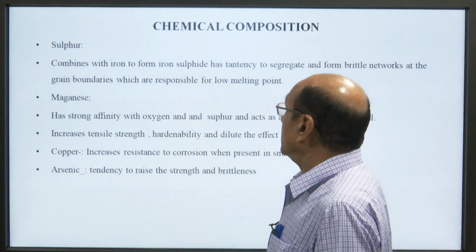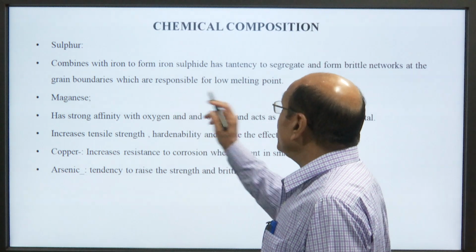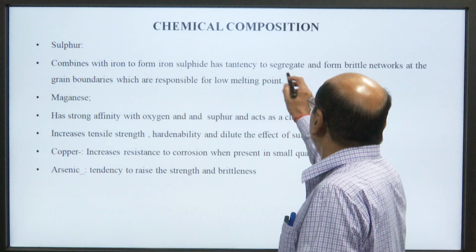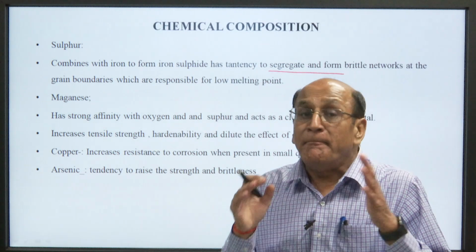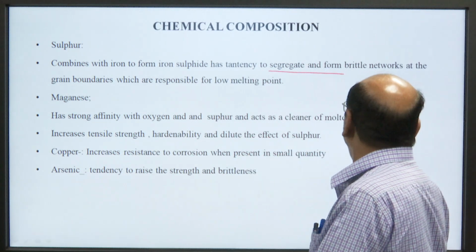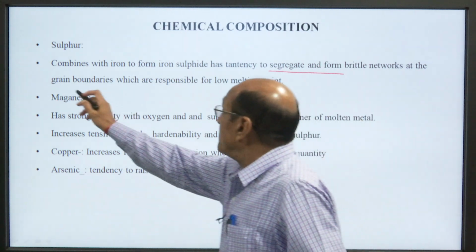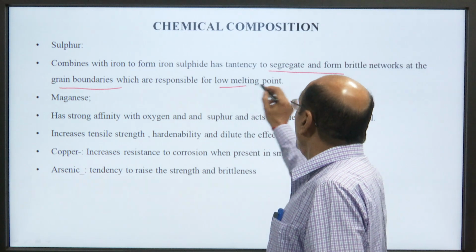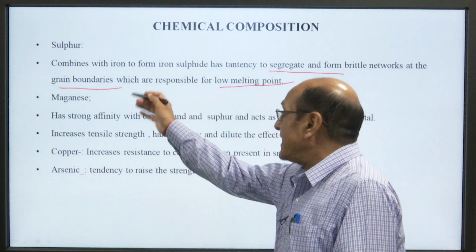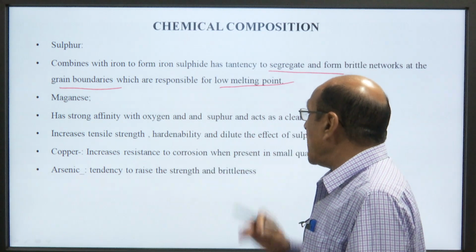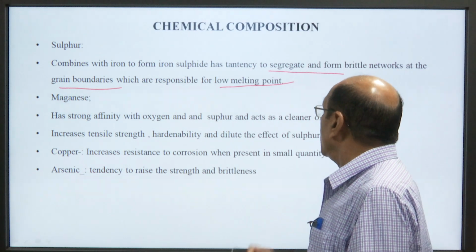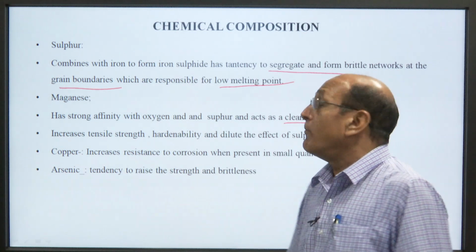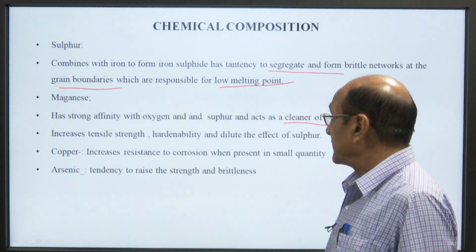Sulfur combines with the iron to form iron sulphide, has a tendency to segregate and form brittle networks at the grain boundary, which are responsible for low melting point. Manganese has a strong affinity with oxygen and sulfur and acts as a cleaner of the molten steel.